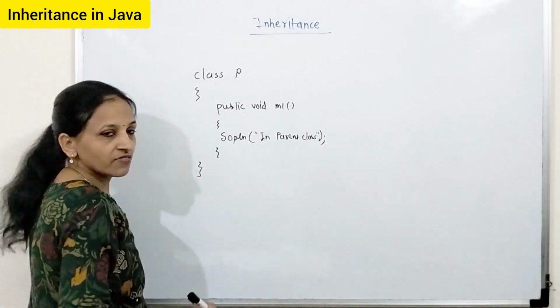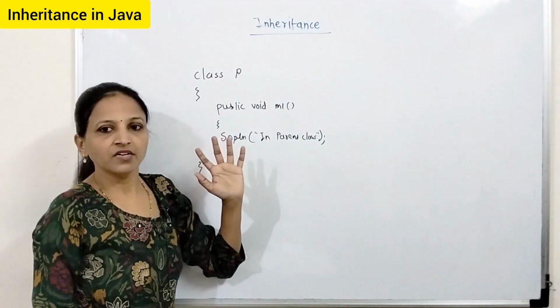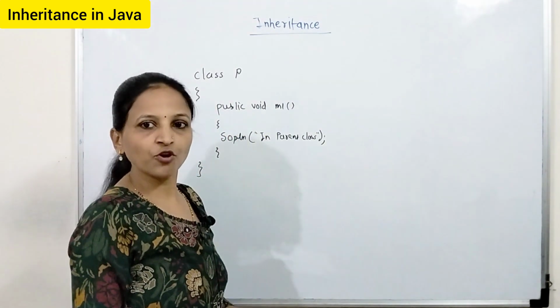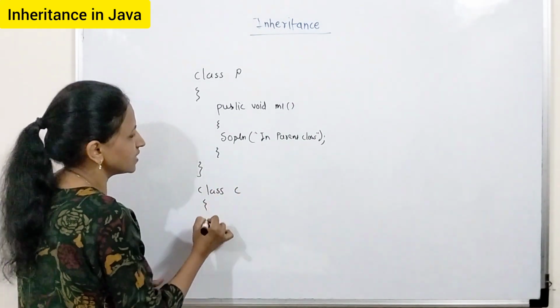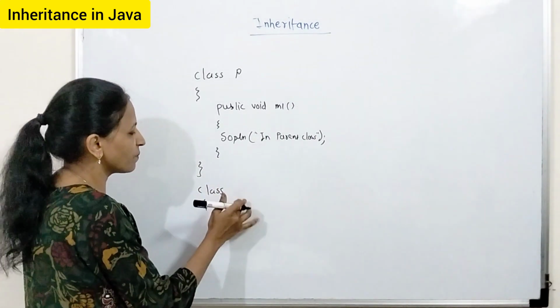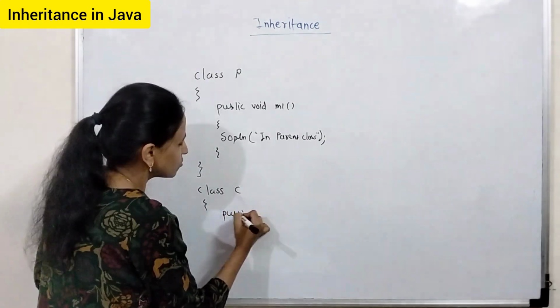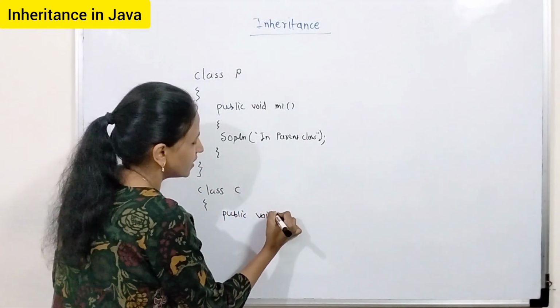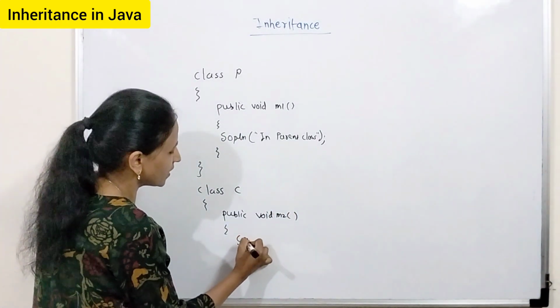This is our class P. It has only one method, M1. Now I want to create a new class from this one. Here I am giving the new class name as class C, that is for child. C is capital here. Now again here you have to write one more method: public void M2, and inside that System.out.println